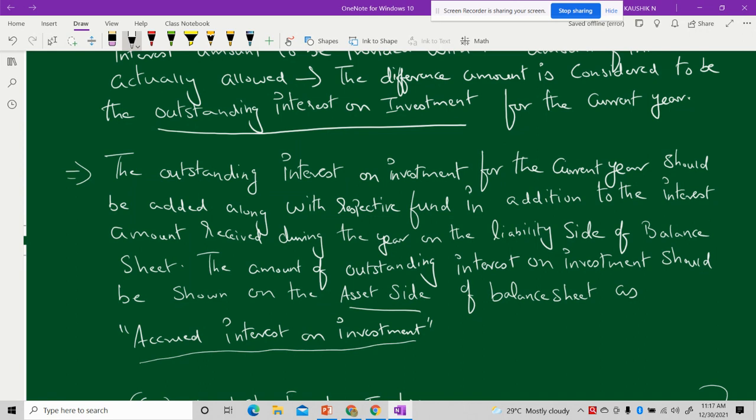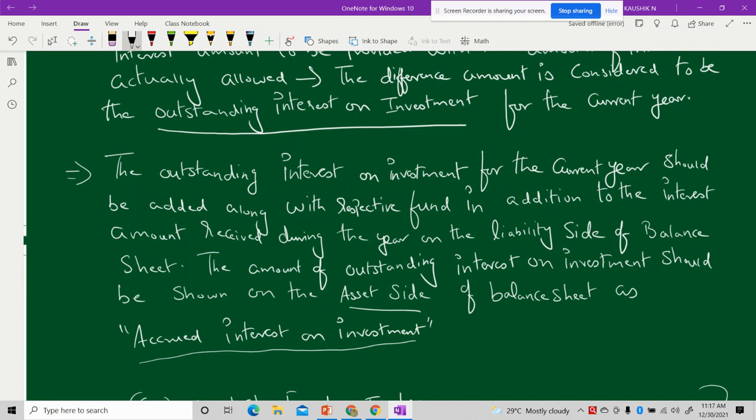Okay, I repeat it. Whenever you are dealing with the interest on any investments that have been made, and if it has a percentage, how much interest it will fetch, please calculate the amount of interest you have to receive, and cross verify with the question whether the amount you have derived by applying the percentage on the amount invested is what has been allowed to you.